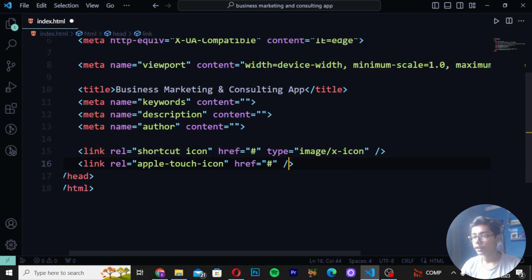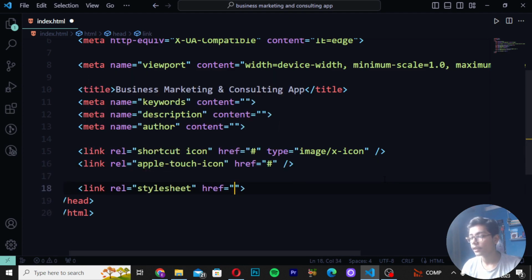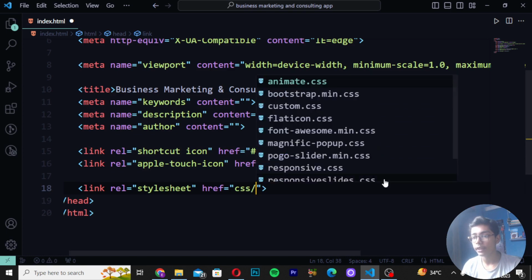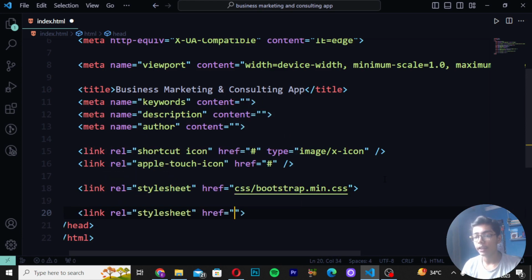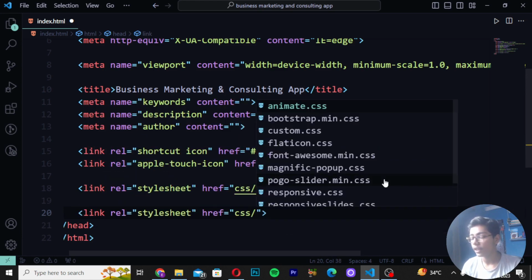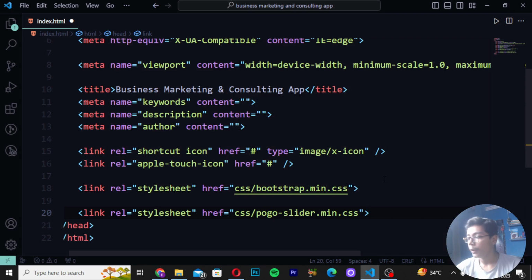Now I will be closing this tag, or if you don't want to write this slash, no problem, you can also write that if you want. So I will now move down and create another link tag, rel stylesheet. Now I will give it the name css/bsrat file, which we have linked here successfully. Then you have to again give one line space and create link rel stylesheet css slash, and I will be writing photo slider min.css, which is the file name.